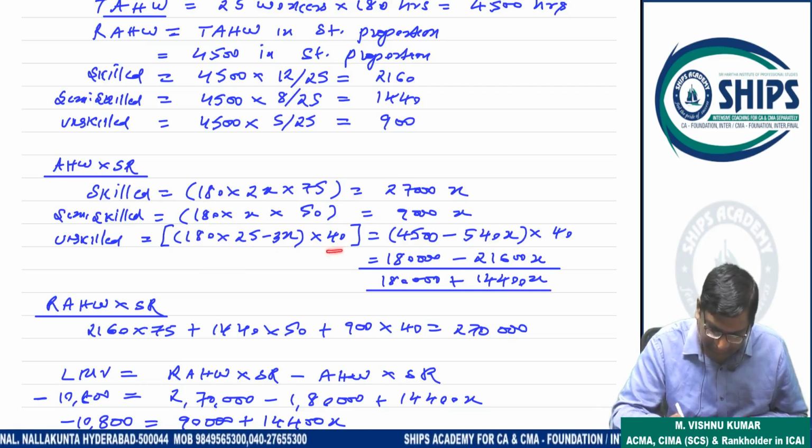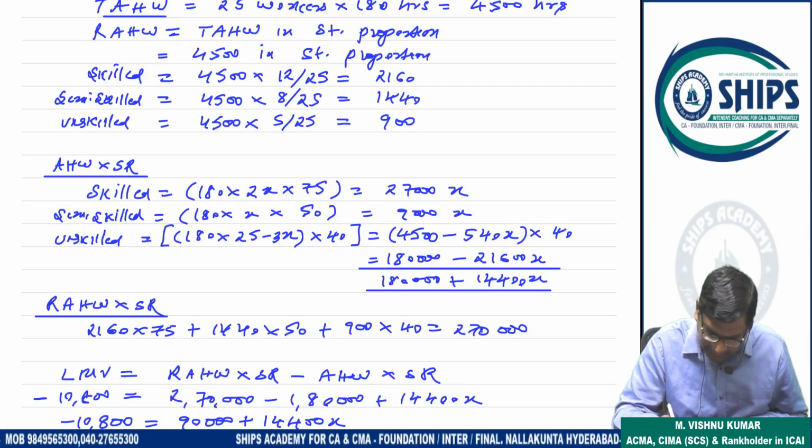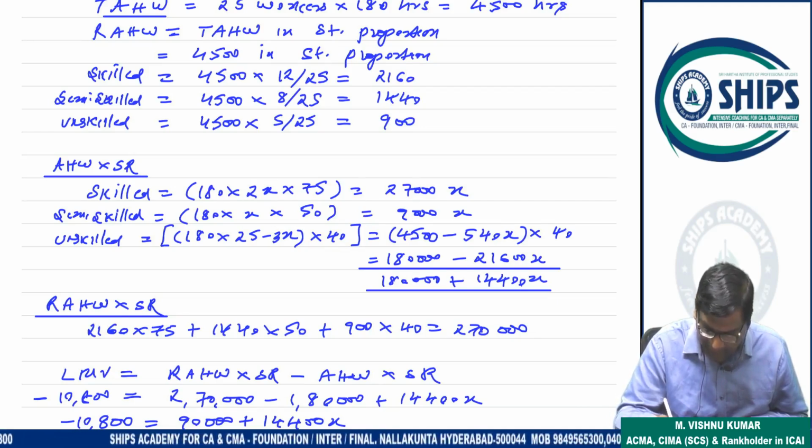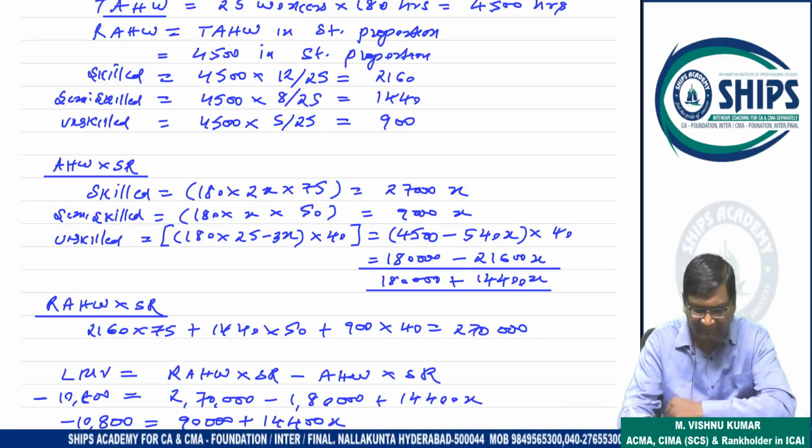Then I multiply with 40. So ultimately the equation comes as 1,80,000 minus 21,600X. So 27,000X plus 9,000X is 36,000X minus 21,600X, so 14,400X plus comes.